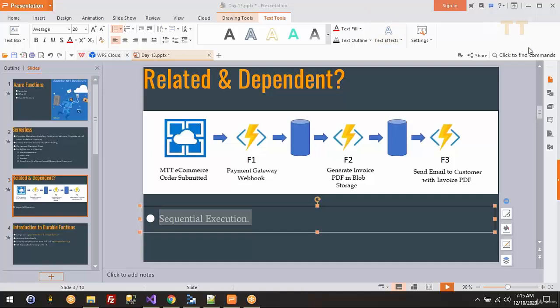Any questions till now? They are just called durable function. Is there any category called durable function? Yeah, when you create a new Azure function, you'll see a category there called durable function. We'll just see that right now. Okay, so we'll see how to do that practically in C#.